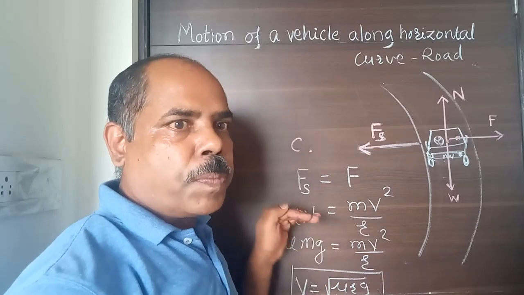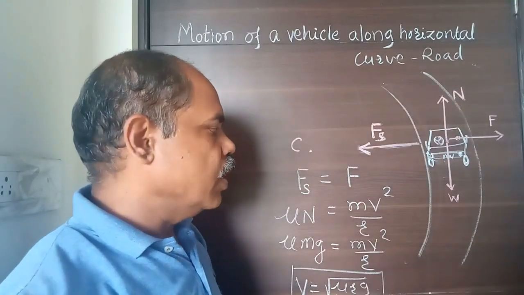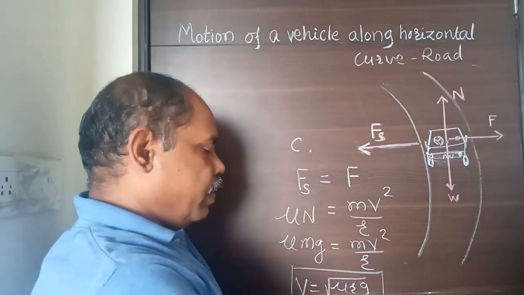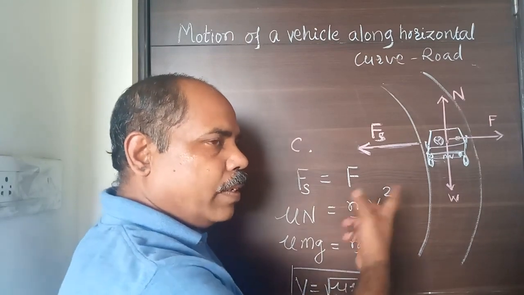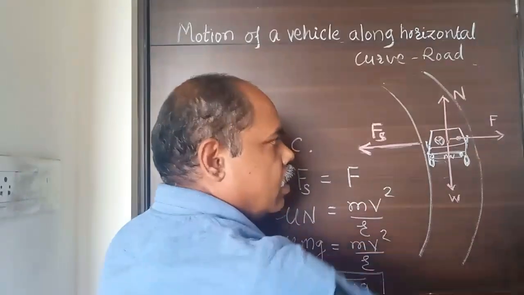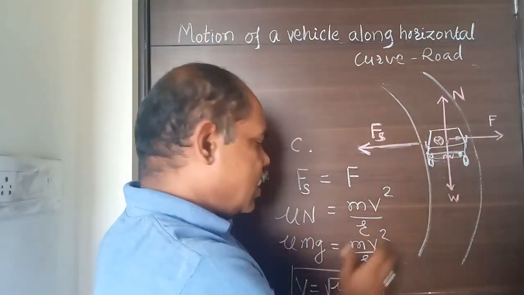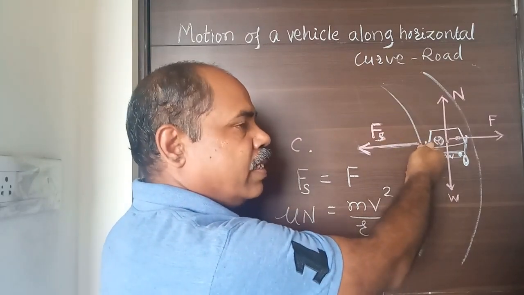It is the maximum speed or optimum speed with which your vehicle can be safely driven along this curve path. Now see, if the speed of the vehicle is greater than this speed, it doesn't mean that the vehicle will just be pulled in the outward direction. For certain values, you will find that this Fs is self-adjusting.